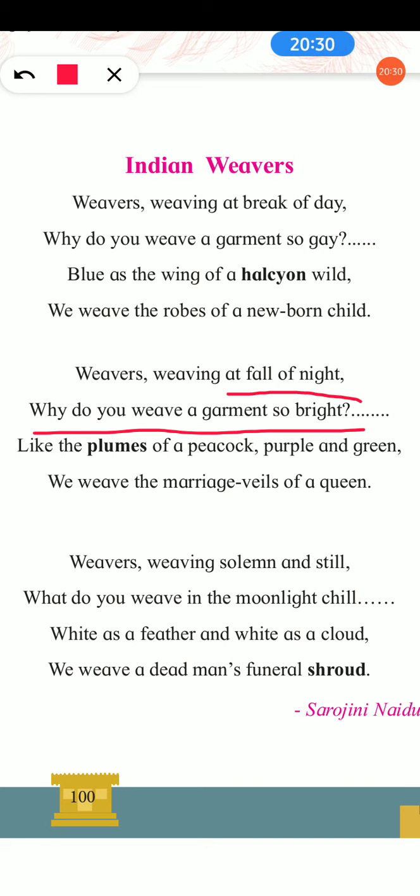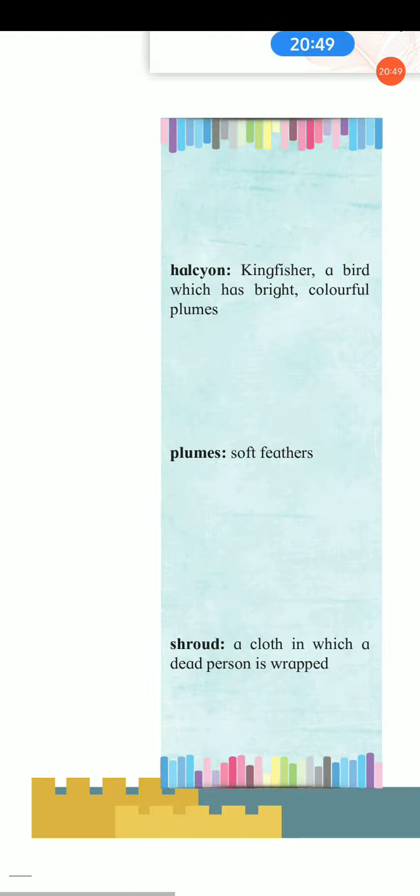The poet sees the weavers and they are weaving a garment using purple and green color like the plums of a peacock. Now like the plums of a peacock. Plums means here soft feathers of peacock.